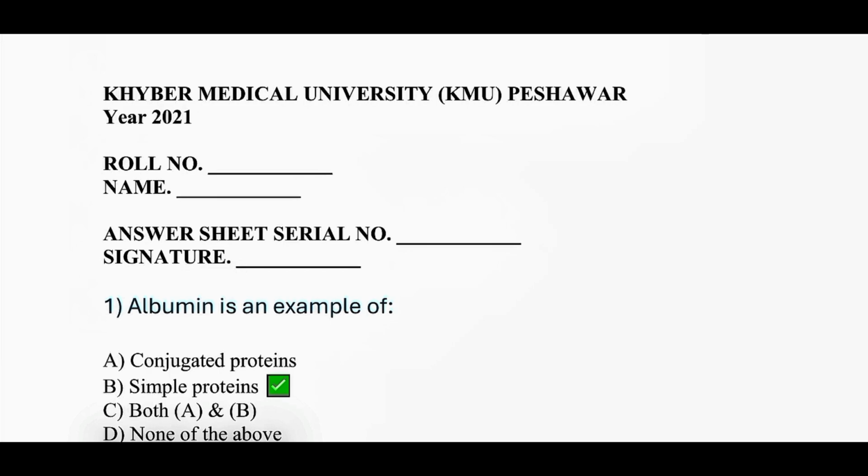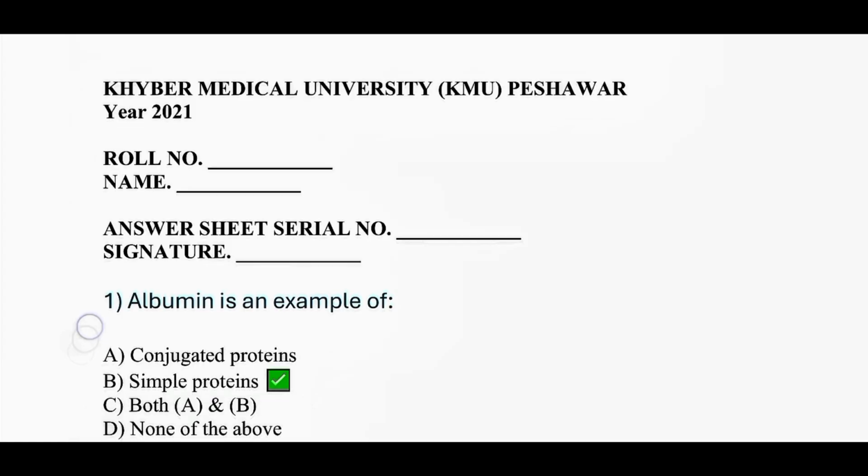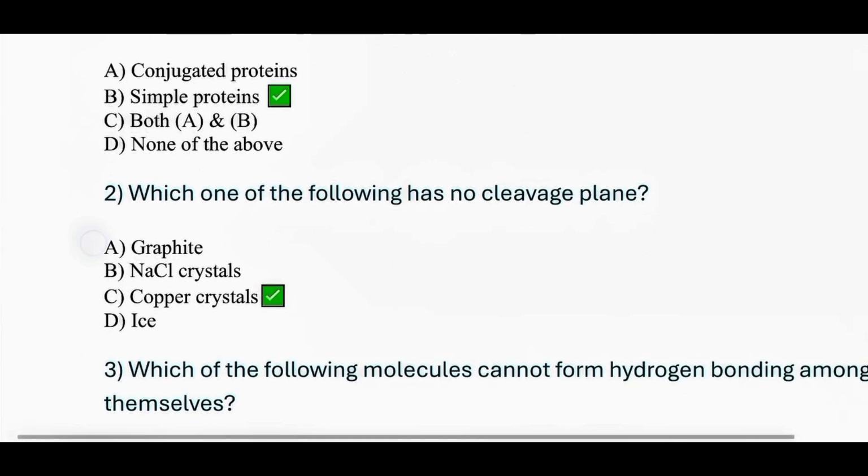Question number 1 is albumin is an example of, that is, simple proteins. Yes, albumin is an example of simple proteins. Which one of the following has no cleavage plane? So copper crystal is the correct answer.